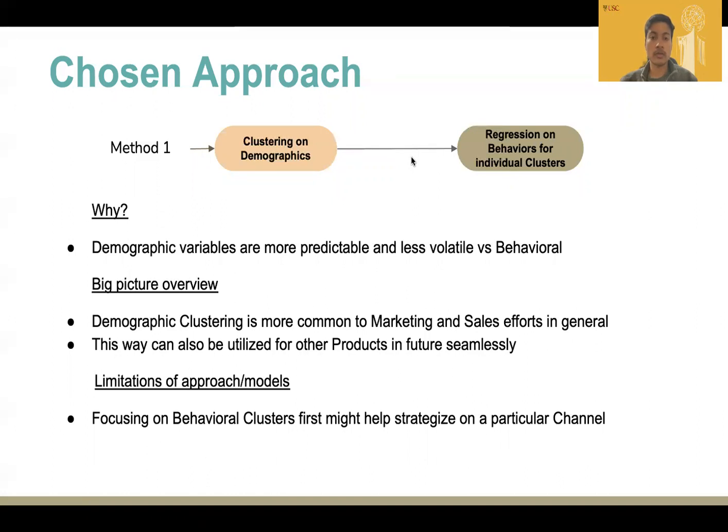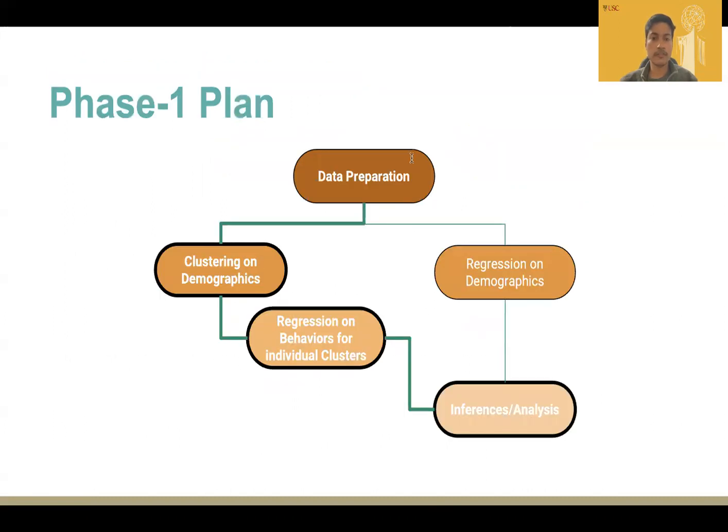The drawback of not using method 2 is that we might not be able to focus our strategies on specific channels initially. Also, the model has limitations such as 4 clusters might probably not be the most efficient as measured by the elbow chart. Zooming out, our first phase is going to be clustering on demographics and then doing regression on each individual cluster on the outcome variables such as amount spent on wine, meat, fruits, and gold products. The second phase will effectively have regression done on all customers combined for the outcome variables. Then we will include inferences from both phases to come up with a combined conclusion.